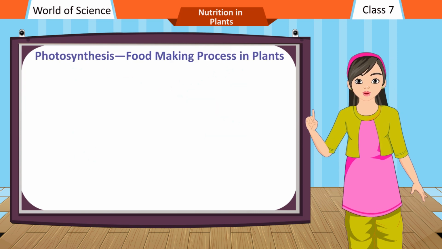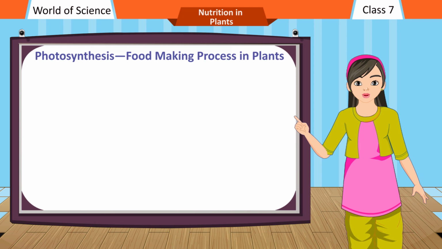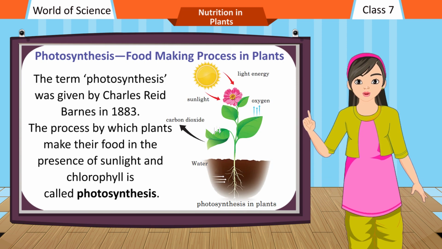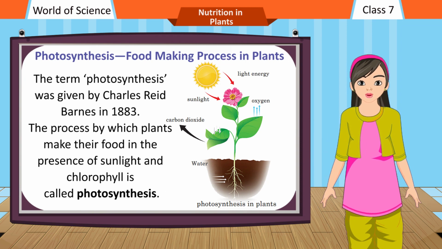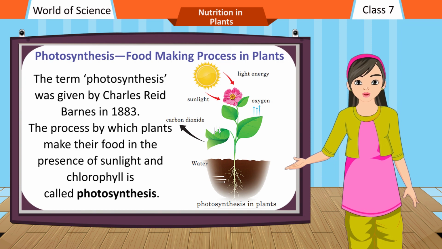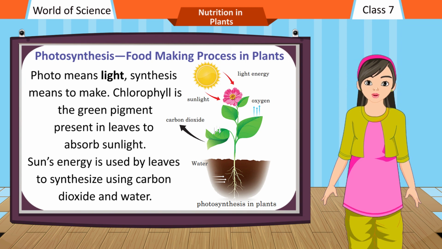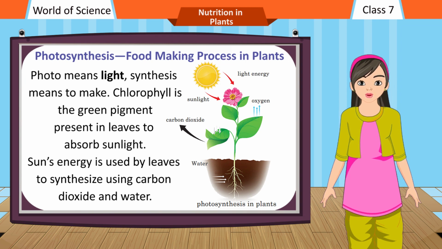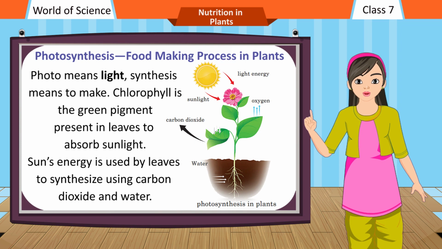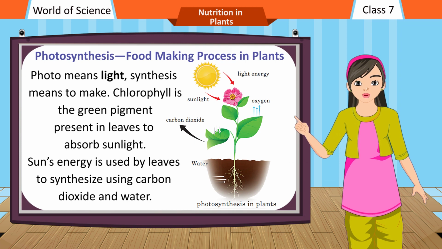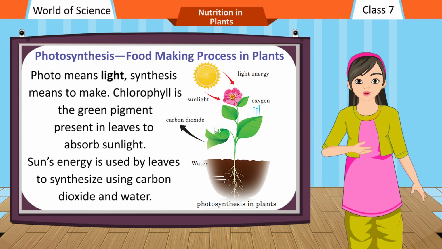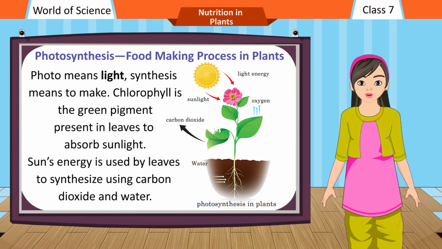Photosynthesis, food-making process in plants. The term photosynthesis was given by Charles Reed Barnes in 1883. The process by which plants make their food in the presence of sunlight and chlorophyll is called photosynthesis. Photo means light, synthesis means to make. Chlorophyll is the green pigment present in leaves to absorb sunlight. Sun's energy is used by leaves to synthesize food using carbon dioxide and water.